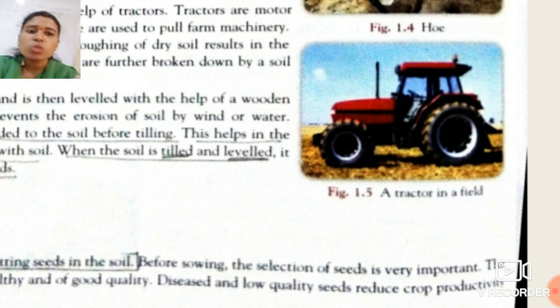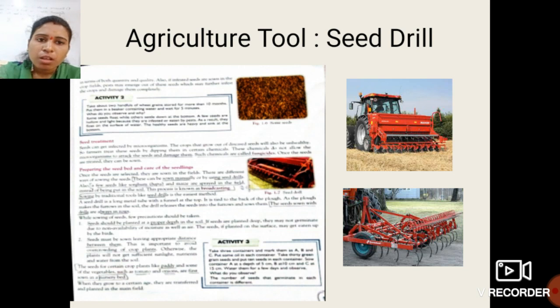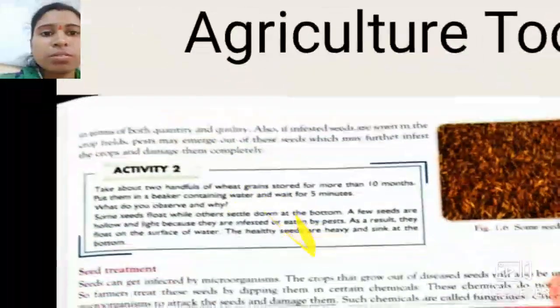Okay students, so this is all about the sowing, plowing, and some agricultural instruments. The next one is the agriculture tool known as the seed drill. See students, this red figure is of a seed drill. So what is the actual function of the seed drill? See over here. First, we have to give treatment to the seed.